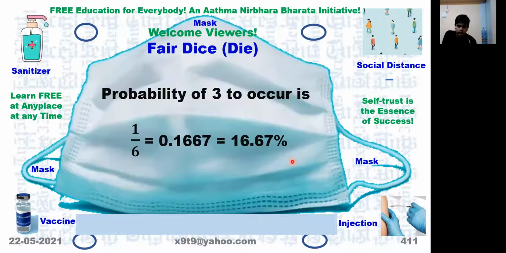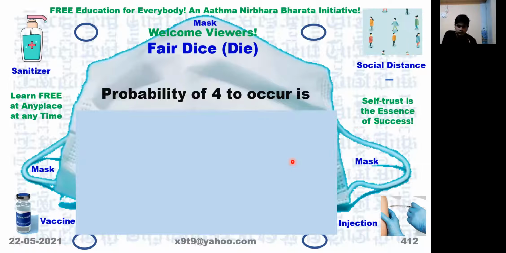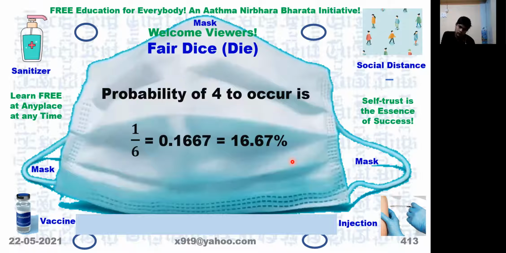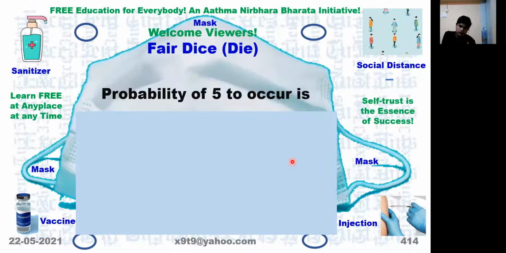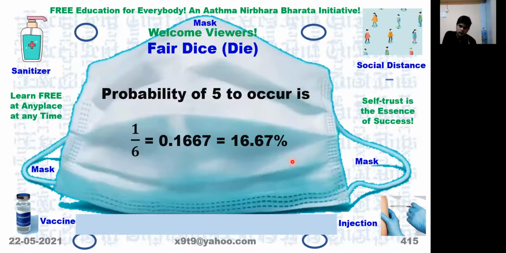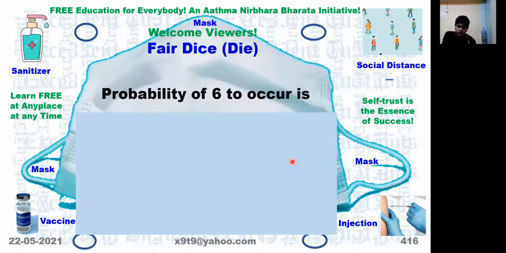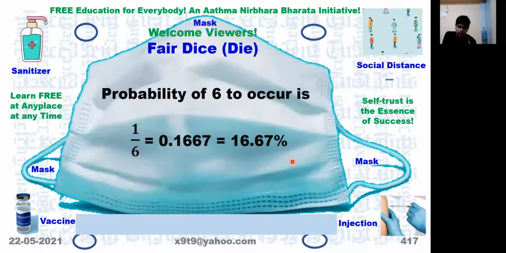What about number 4? 1 by 6. Number 5? 1 by 6. Number 6? 1 by 6. So all the numbers have equal chances. There is no preference for a particular number appearing when you roll the die. Therefore, all have equal chances of 1 by 6 only.